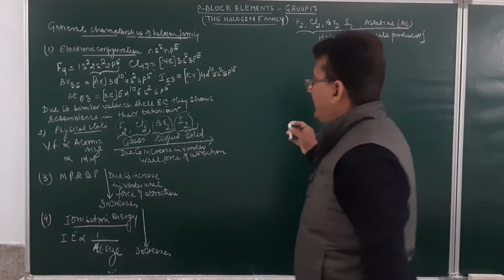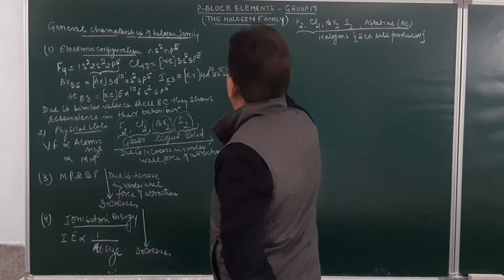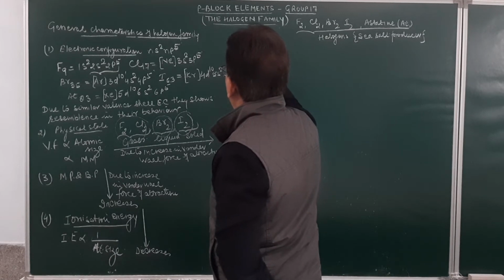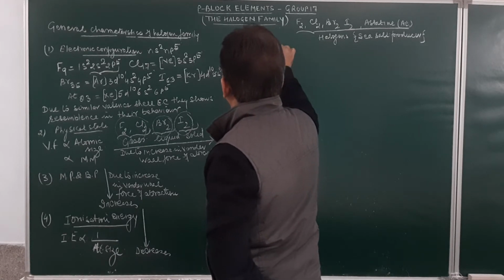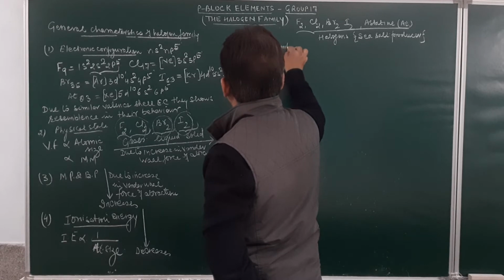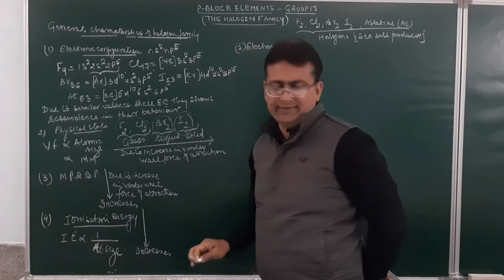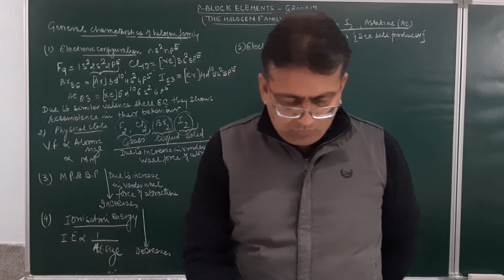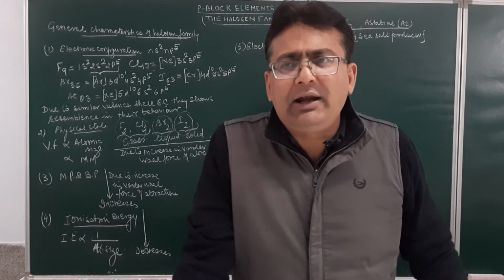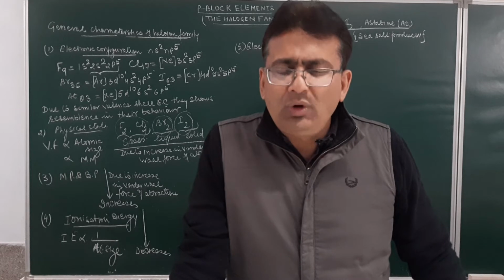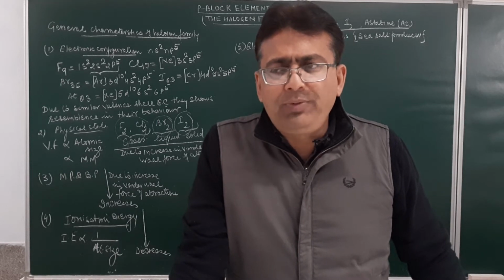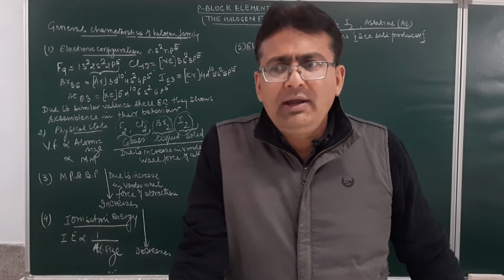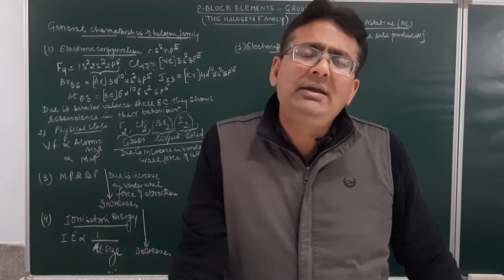Next physical characteristic will be electron affinity. Electron affinity means the tendency to attract the electron towards itself. Down the group, as the atomic size increases, electron affinity must decrease.